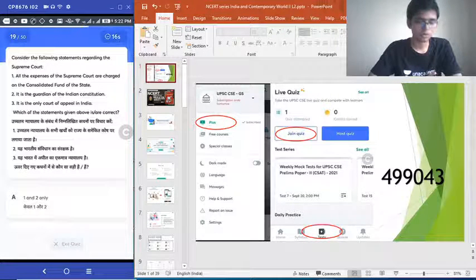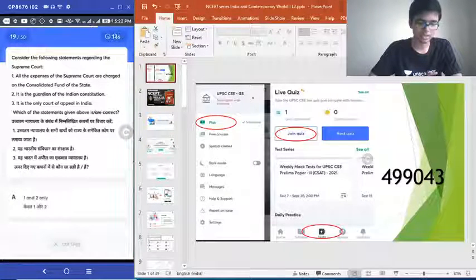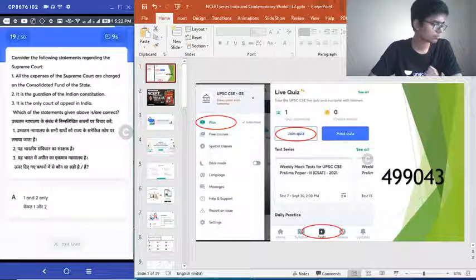regarding the Supreme Court of India. Which of the given statements is or are correct? 10 seconds to go.